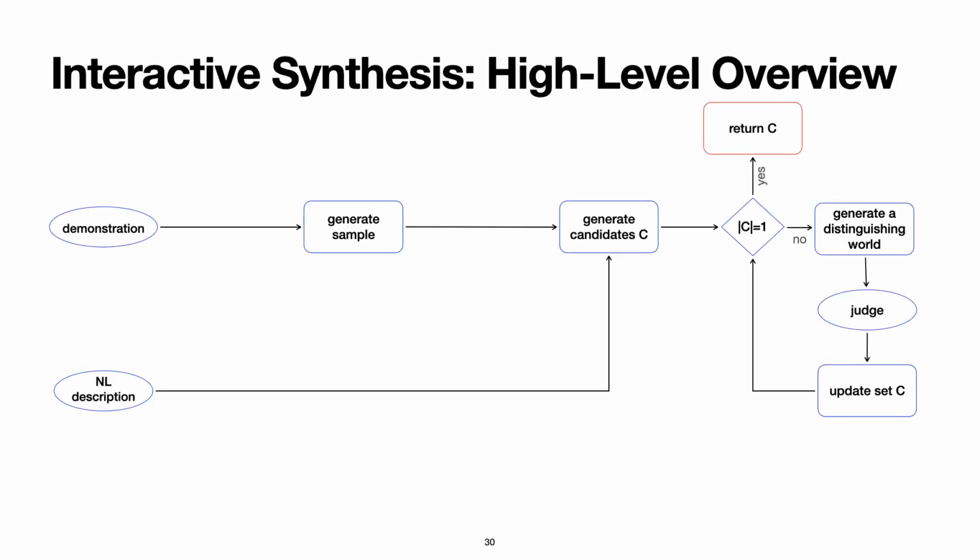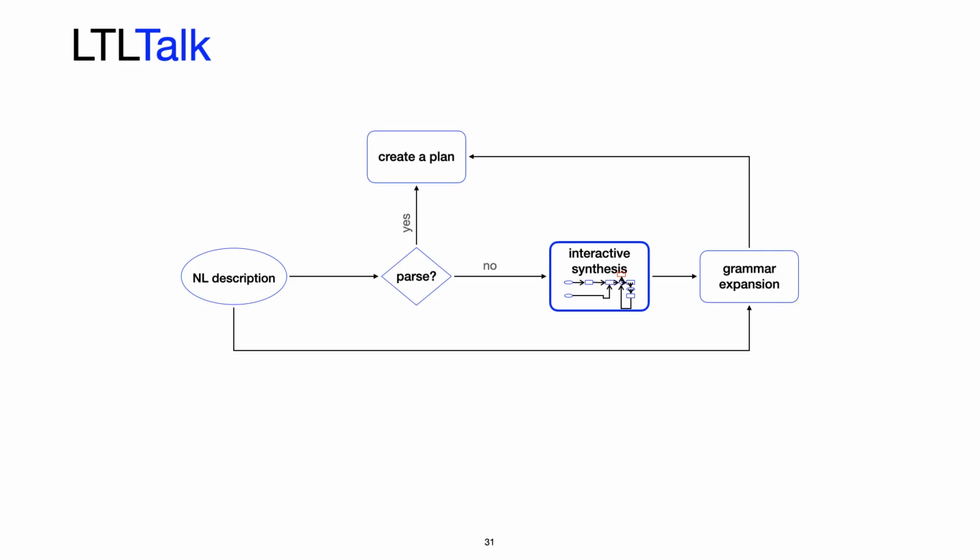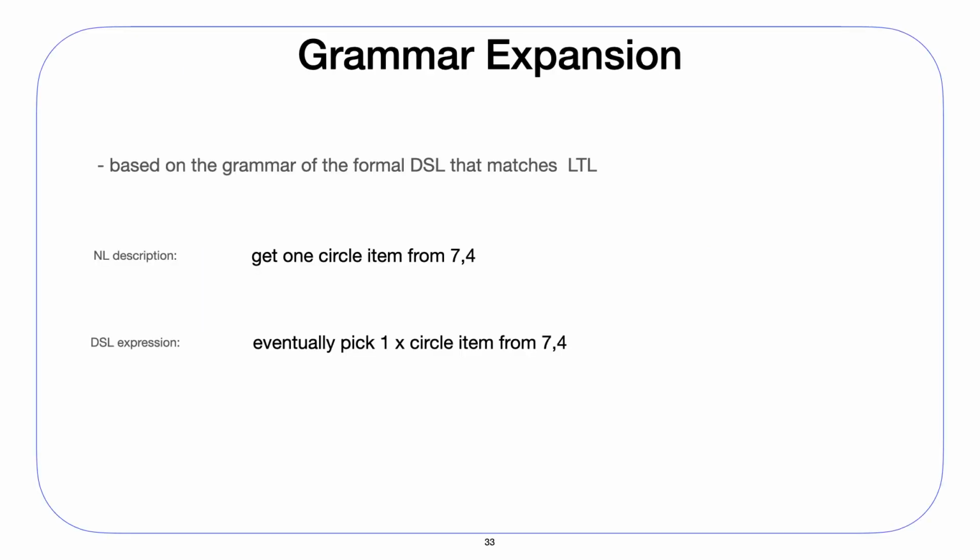The interactive synthesis algorithm is only a part of LTL talk. An equally important and equally interesting part is the grammar expansion process. We use a domain-specific language that matches one-to-one to LTL in order to perform the grammar expansion. We are still using our example from the beginning. The user commands the robot to get one circle item from 7,4, which was determined by interactive synthesis to match the DSL expression eventually pick one X circle item from 7,4.